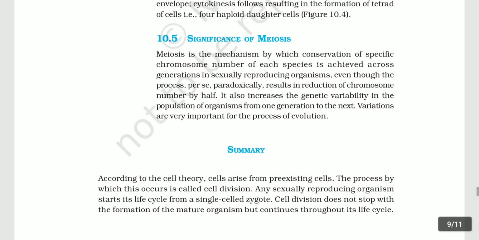10.5 Significance of meiosis. Meiosis is the mechanism by which conservation of a specific chromosome number of each species is achieved across generations in sexually reproducing organisms, even though the process per se paradoxically results in reduction of chromosome number by half. It also increases the genetic variability in the population of organisms from one generation to the next. Variations are very important for the process of evolution.